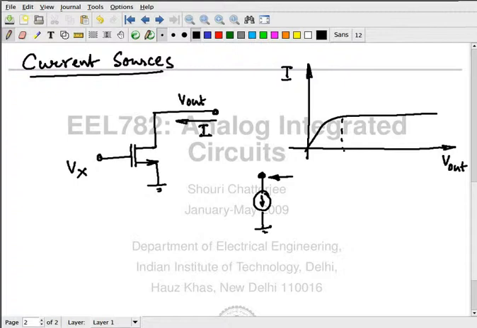Everyone knows this VGS minus VT business? Or do I have to? I didn't talk about it in the course, I mean, so far I haven't talked about it. Seems like you know it, so no problem. So, as long as the voltage on the other side of the current source is more than VGS minus VT, this is going to act like a current source. Is that true?